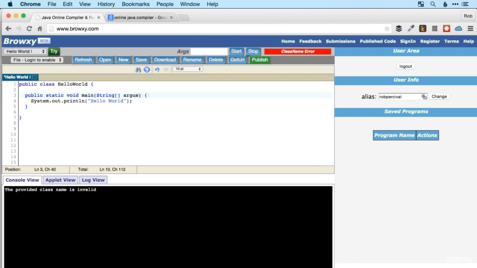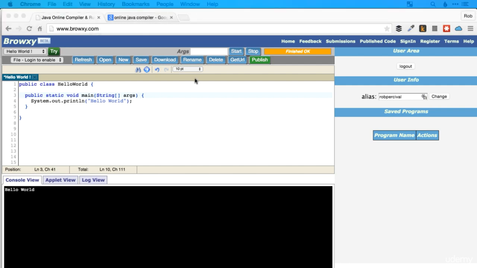We could change it to arguments. That would be fine, and if we run that, it would still work without any problems, but the convention is to call it args. And essentially, the args are some particular values that you might want to set when you run the program. So I might want to tell the program my name, for example, and I would send it the name Rob. I might want to tell it my age, and I'll pop in 34.